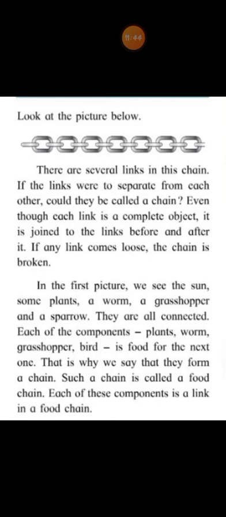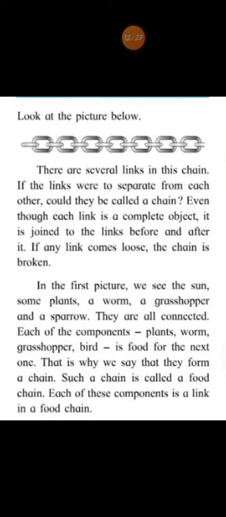Even though each link is a complete object, it is joined to the links before and after it. And if any link comes loose, then the chain is broken. Right, children? If even one link in a chain becomes loose or breaks, then can we call it a chain? No. We cannot call it a chain, right? A chain means continuous, right? But if it is broken, then how can we call it a chain? We cannot call it a chain, right?